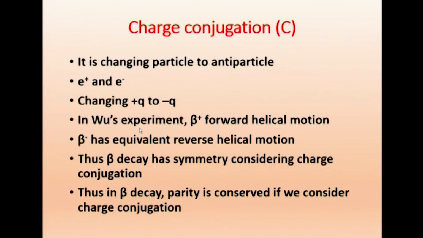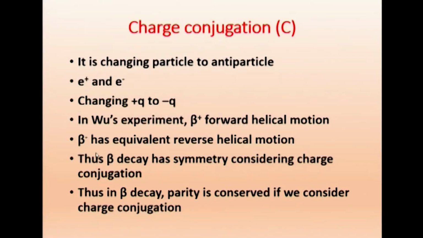In Wu's experiment, beta plus had a forward helical motion. That is, helical is like a spring. It had a forward helical motion towards the detector. It was moving this way towards the detector. Beta minus had the equivalent reverse helical motion. Beta minus particles had reverse helical motion.